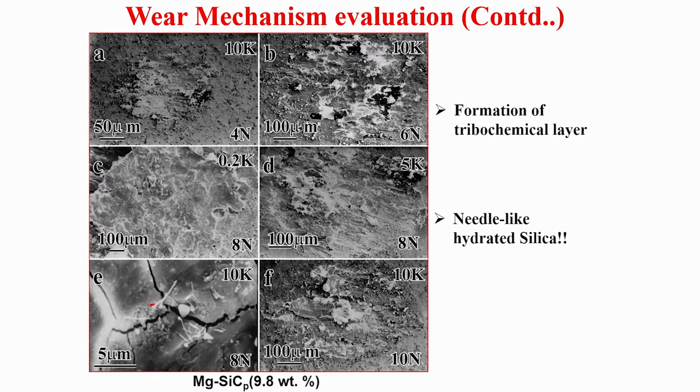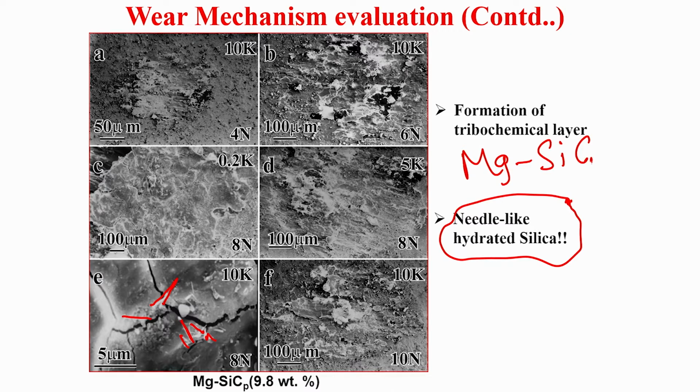In some cases, we have found very needle-like tribochemical wear debris formation. This needle-like wear debris formation is a very interesting observation, and it is mostly hydrated silica, because you remember our composite is magnesium silicon carbide particulates.